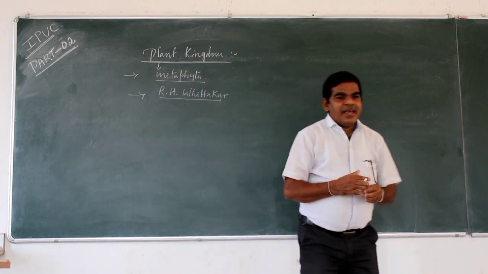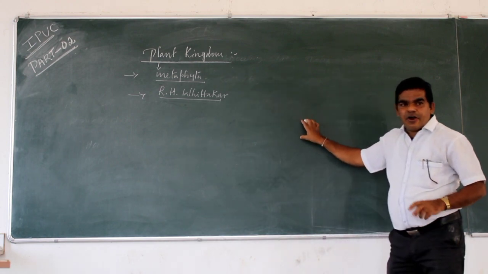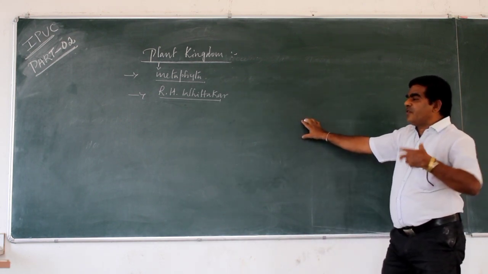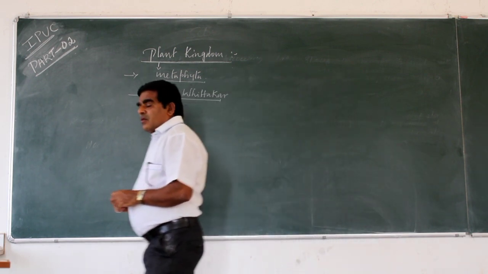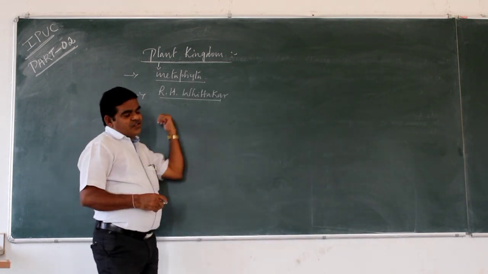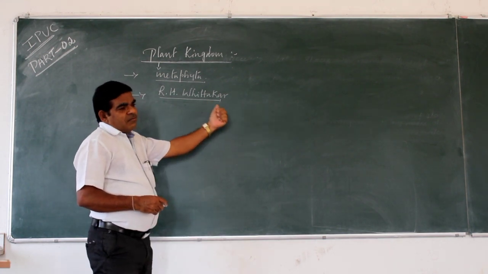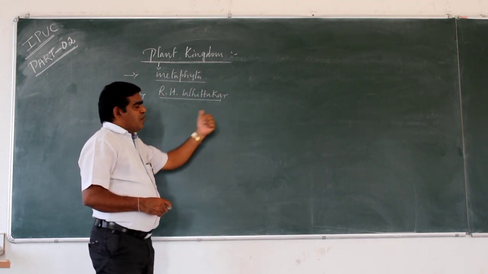I already explained what are eukaryotic organisms, what is photosynthesis, what is autotrophic. Mostly the plants occur in freshwater, marine water, and also terrestrial.